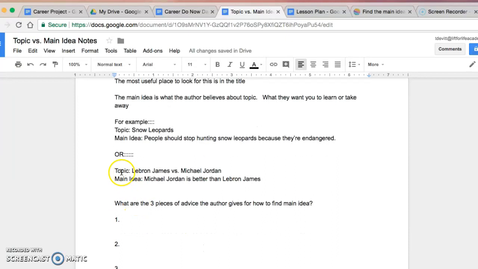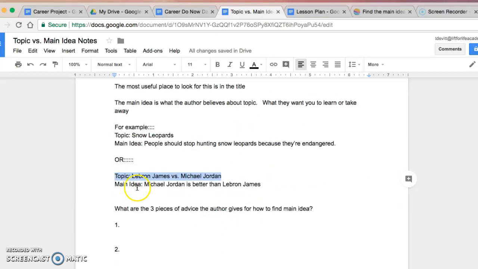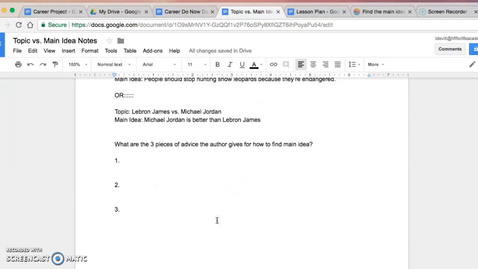Or here's another example. Our topic could be LeBron versus Michael Jordan as the topic of the article, what the article is about. However, what the author actually wants you to believe in, they might have the opinion that Michael Jordan is better than LeBron James.